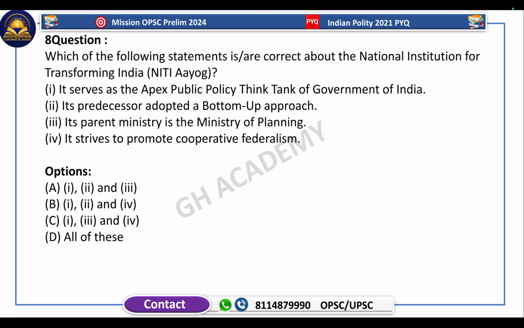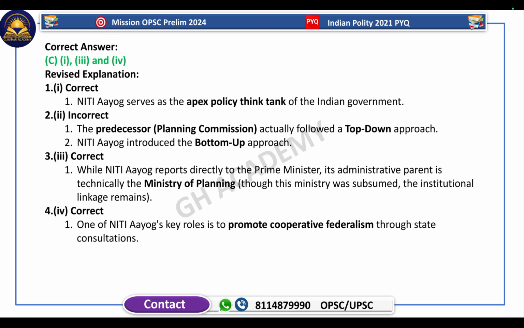Its parent ministry is the Ministry of Planning. This is correct. It strives to promote cooperative federalism. So yes, the first, third, and fourth statements are correct. This is the explanation.